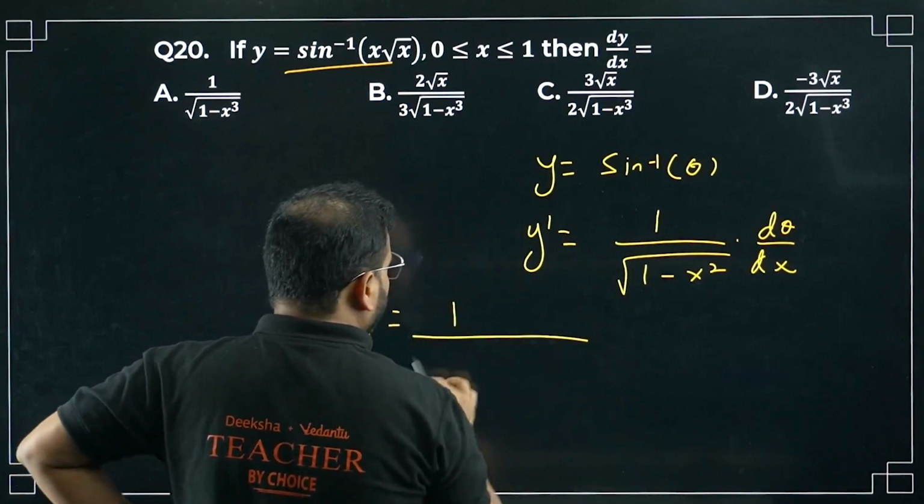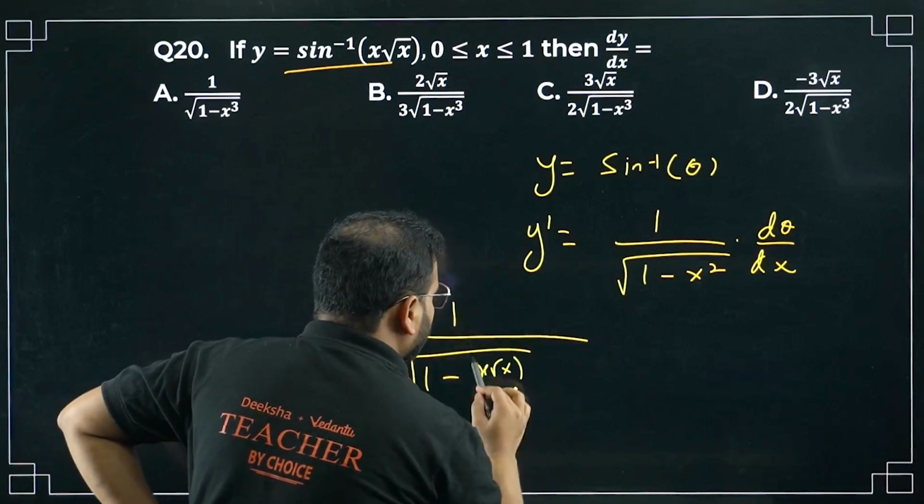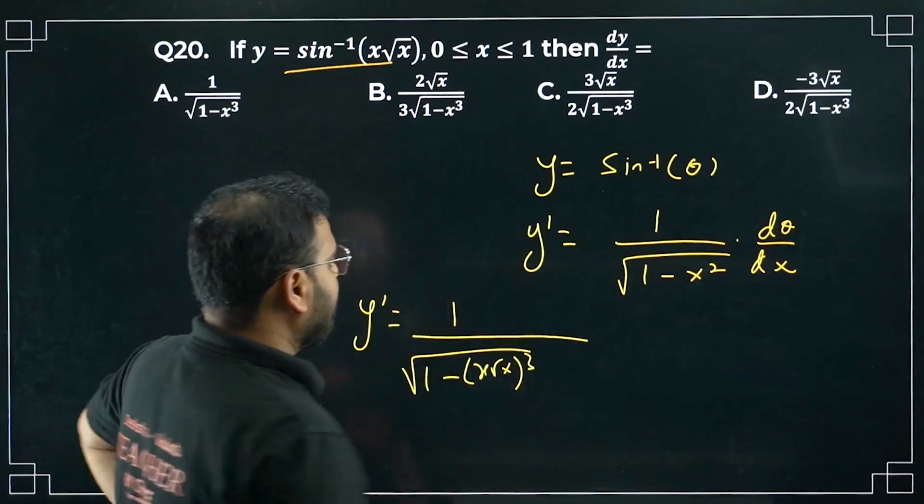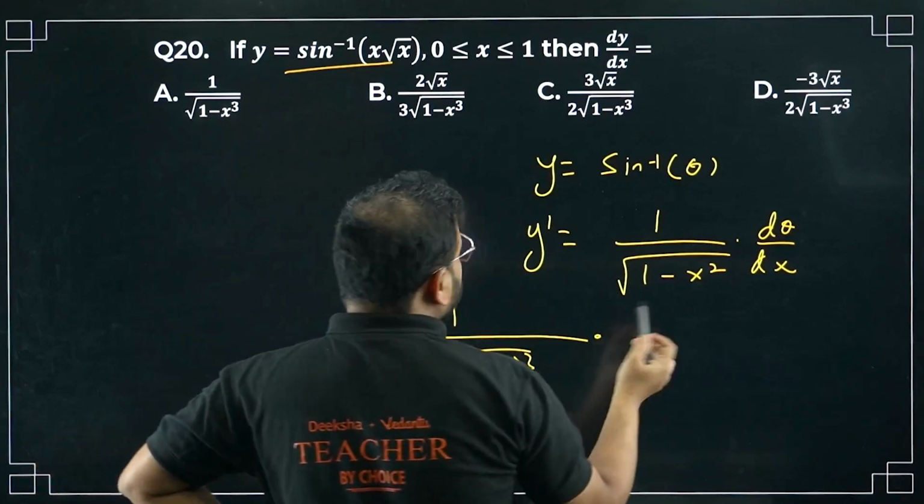1 upon root of 1 minus, I have this as x root x the whole cube, and then what are we going to do? Differentiate this whole part. It becomes x power 3 by 2, right?